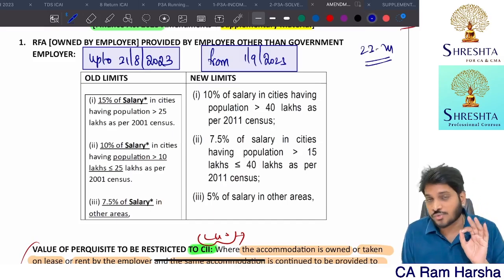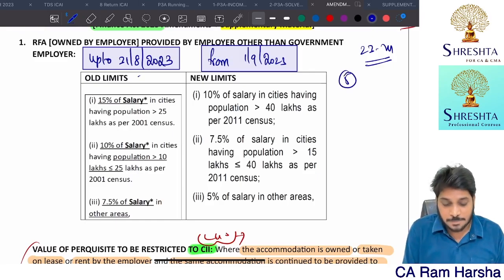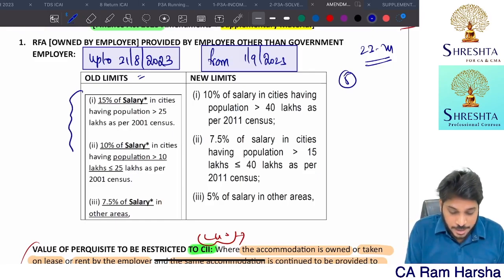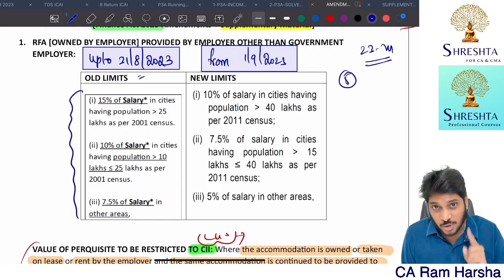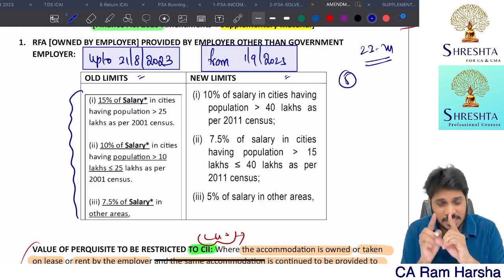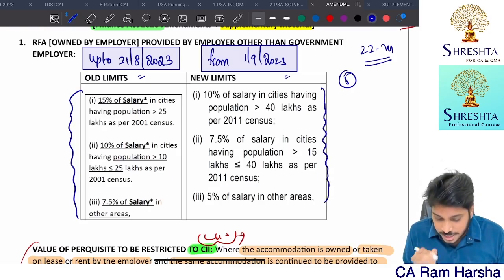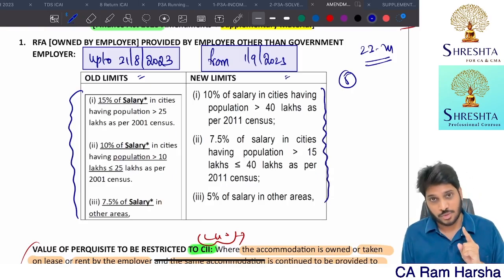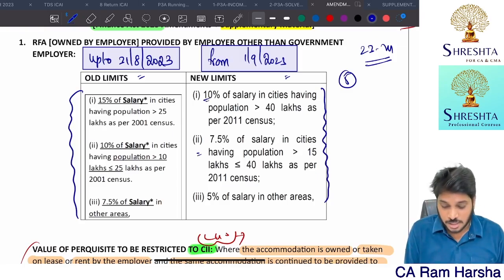Suppose an employee is given accommodation throughout 23-24, April to March. For the first 5 months, which means up to August, perquisite value has to be computed depending upon the old limits. From 1st September, the perquisite has to be computed as per the new rates.